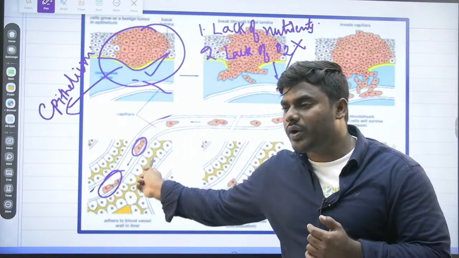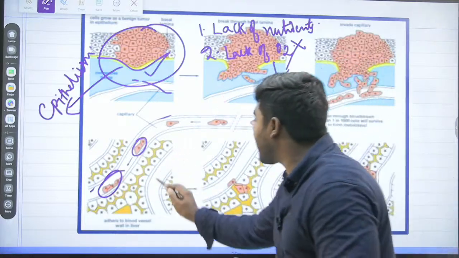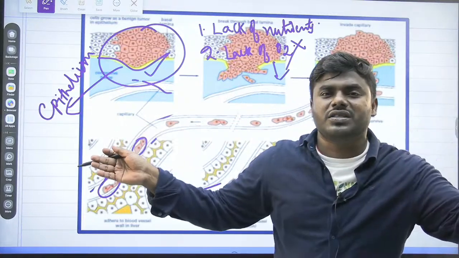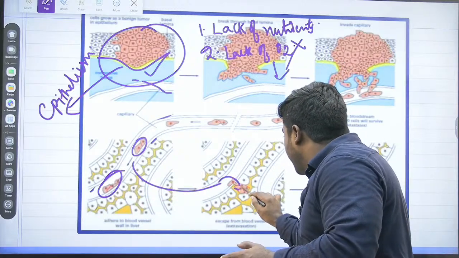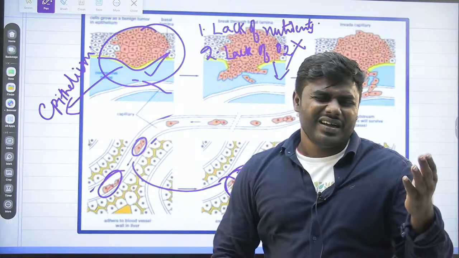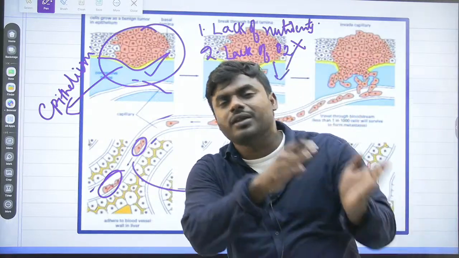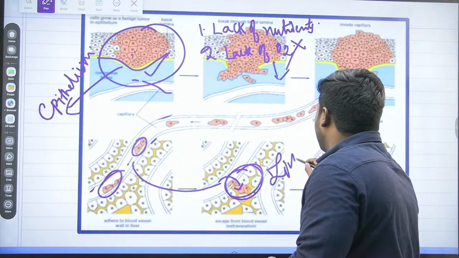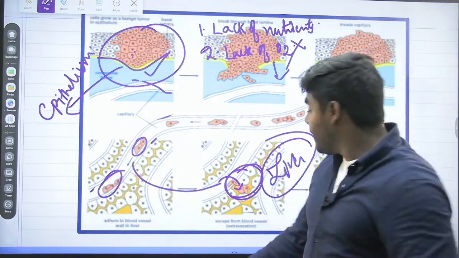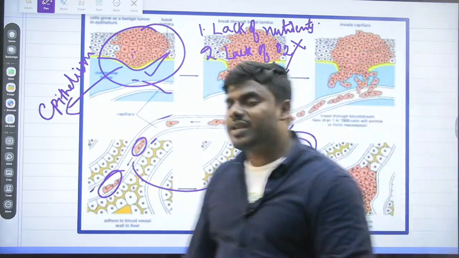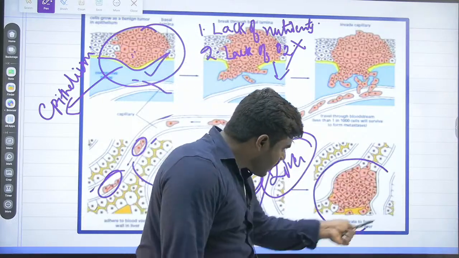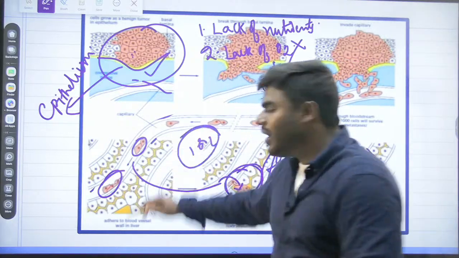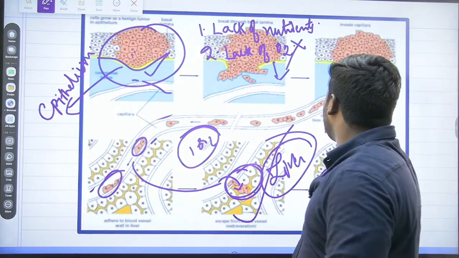Now, every one of you, look into this picture. From the blood vessel, what's happening? Look into this. From the blood vessel, it is entering, it will break the blood vessel. Sorry, it breaks the blood vessel and enters into the not damaged area, enters into the new area. See here, it started from epithelium, friends, but it entered into the liver here. Once it entered into the liver, you are able to see here, they can grow huge colonies. What you have to understand, only 1 or 2 cells have entered, but that 1 or 2 cells are sufficient. They can form a group of colonies.